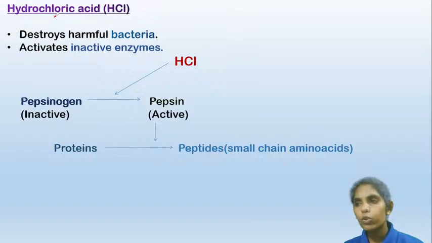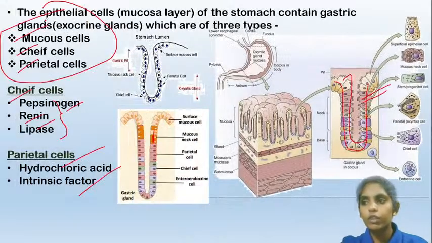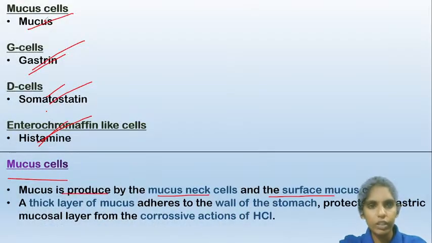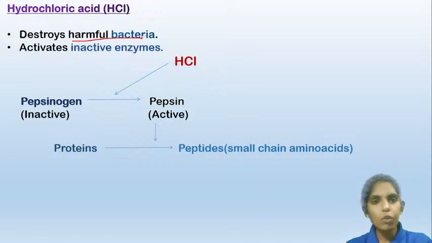Now coming to the hydrochloric acid, which is secreted by the parietal cells. The parietal cells will secrete the hydrochloric acid. Now what is the function of this hydrochloric acid? It destroys harmful bacteria which may enter our body along with the food, and it also helps in activating the pro-enzymes into active enzymes. So the chief cells secrete different enzymes like pepsinogen.